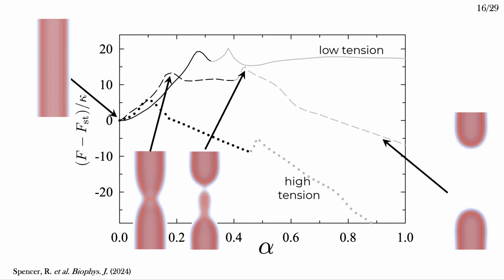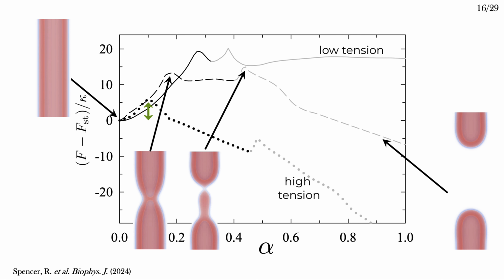At lower tension, the free energy barrier, given by this height, is higher, which makes sense. A wider tube under lower tension is less likely to spontaneously break. Also notice that the worm-like micelle portion is barely there. I mentioned that the worm-like micelle may form, and whether it does depends on the tension. At low tension, the worm-like micelle has a higher free energy than the tube, so the system can't lower its free energy by converting the tube into worm-like micelle, and the stalk breaks off before it can extend.